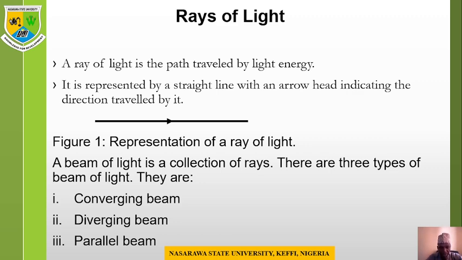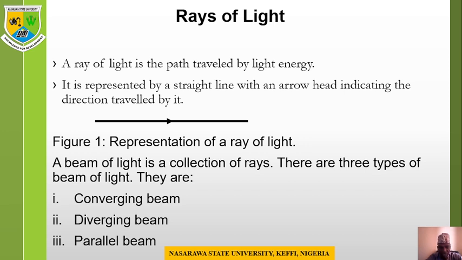Then we have the diverging beam. Here the beam starts from almost a point and then spreads out. Such beams are referred to as diverging beams. Then we have the parallel beam. These are beams that travel in a straight line, that is, they travel parallel to one another. That is to say, they never meet.